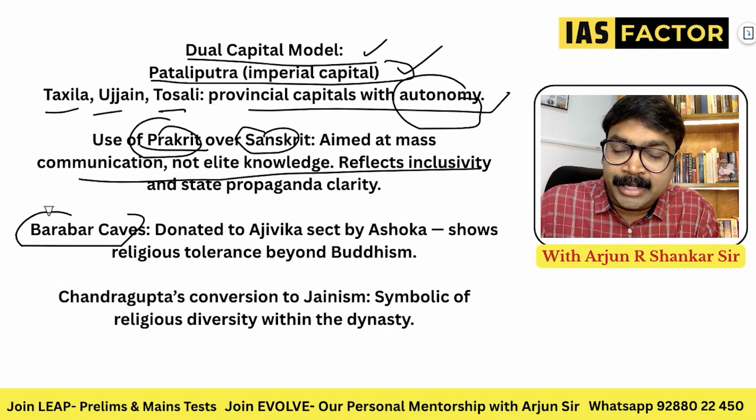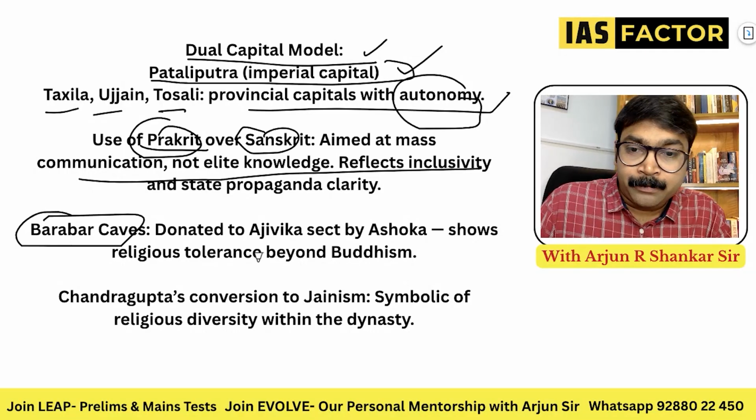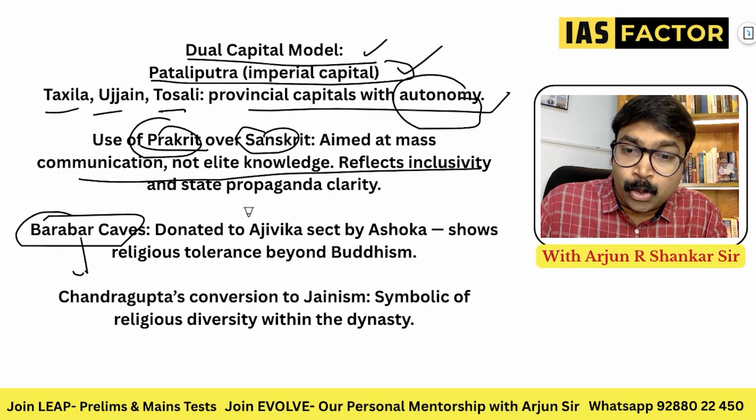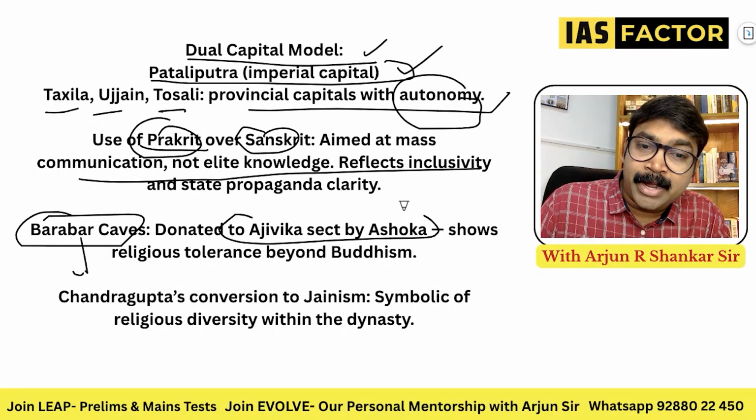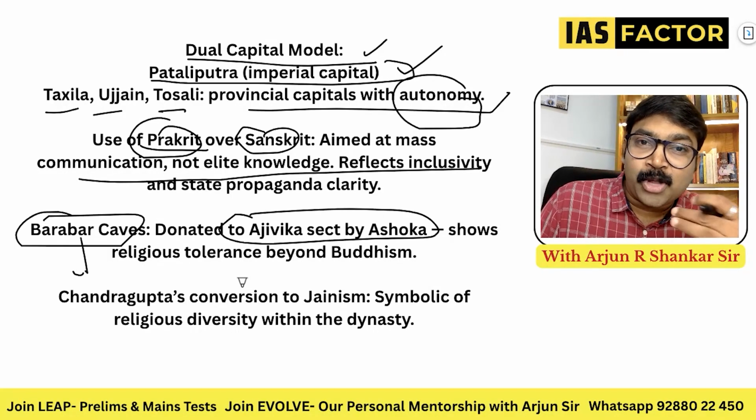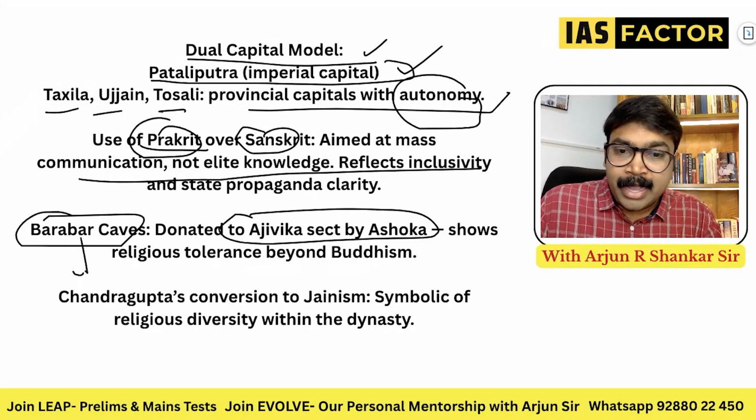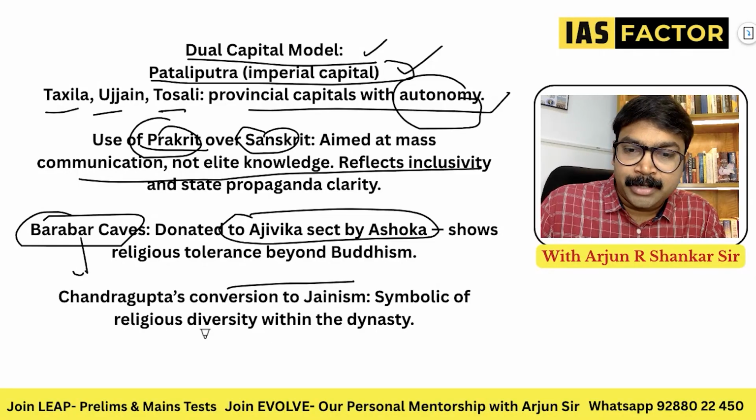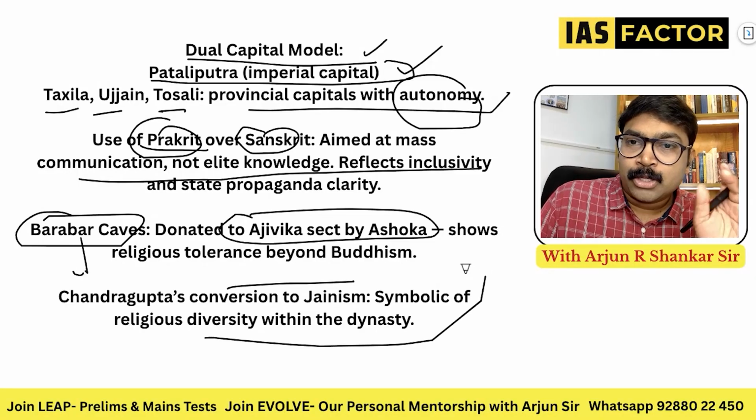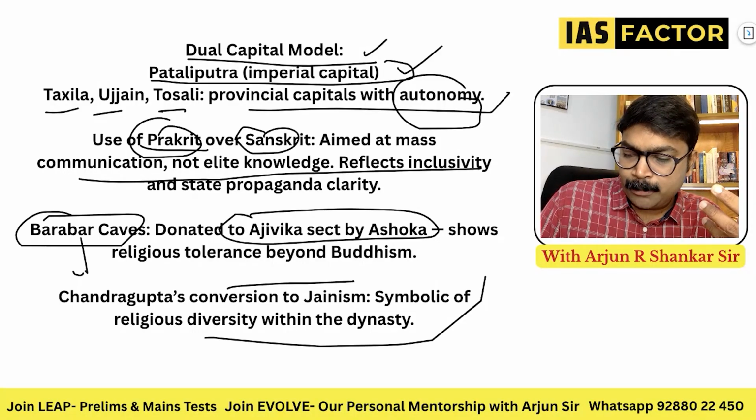This is a 2013 question. Barabar caves. It is a type of cave. It was donated to the Ajivika sect by Ashoka, which shows Ashoka was more liberal and tolerant. He had immense tolerance for other religions and followings. And Chandragupta's conversion to Jainism is all symbolism. So these are the dual capital model. Let's understand these are some of the important points to be learnt.